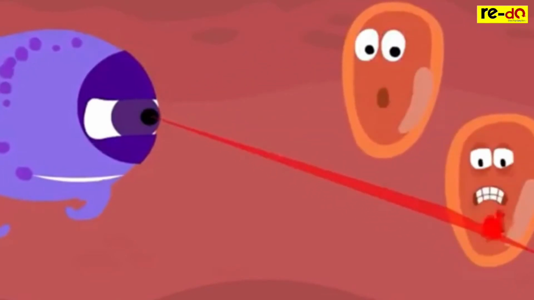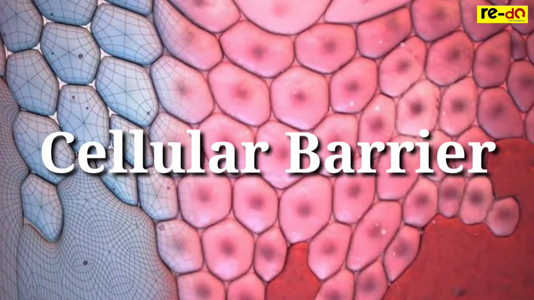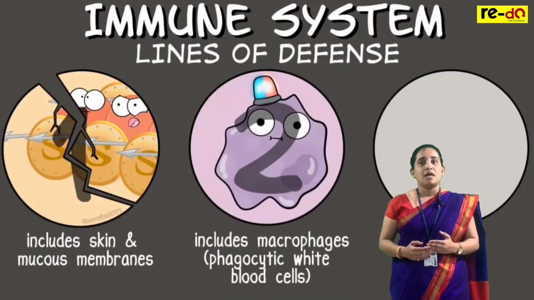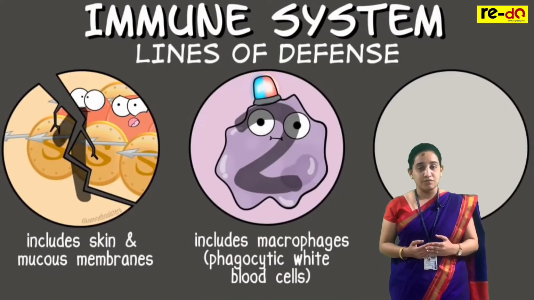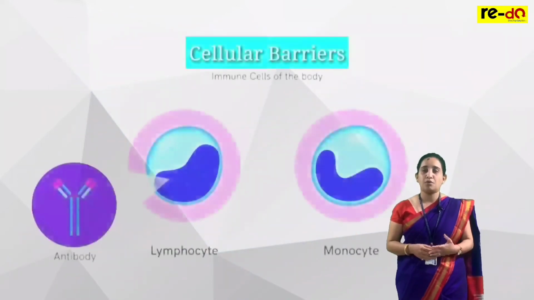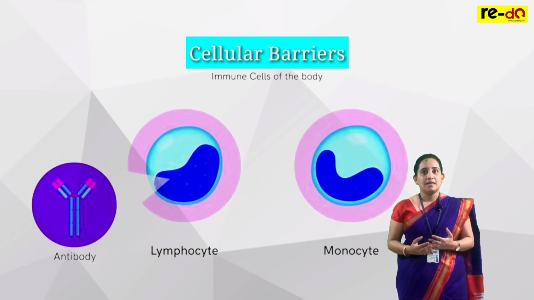If the pathogen is really very smart and escapes through this first line of defense, then our body shows the second line of defense, and that is the cellular barrier. It represents the second line of immunity because there are specialized cells which are generated, which are activated to kill these pathogens. These specialized cells are nothing but phagocytic cells or the NK cells. As there are cells involved to carry out the immunity, we call this barrier the cellular barrier.